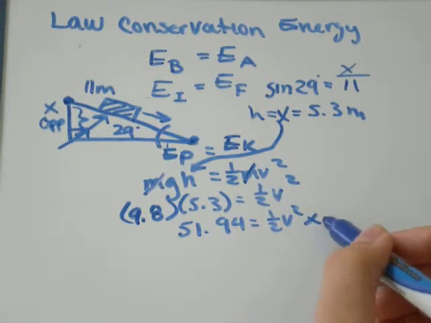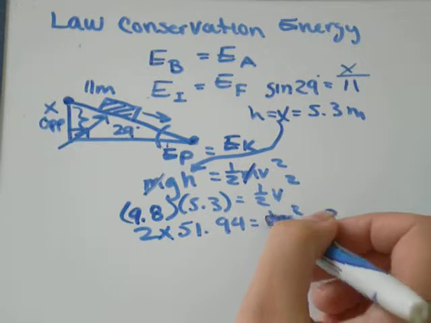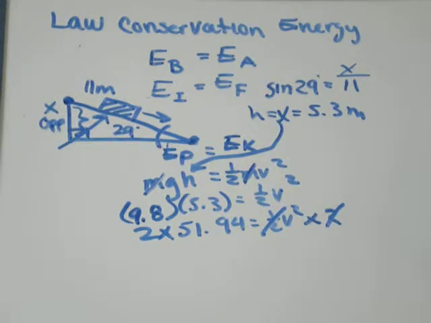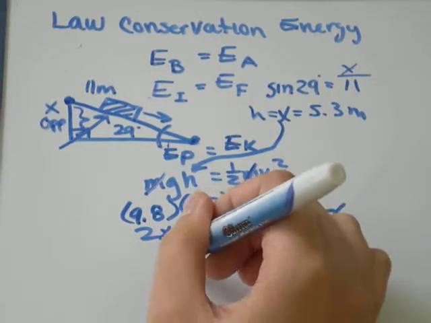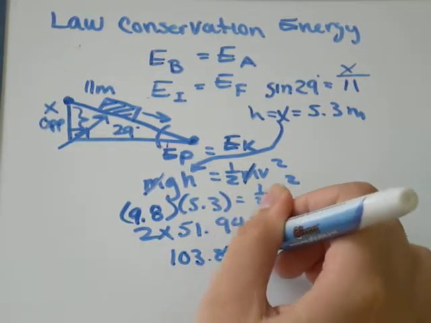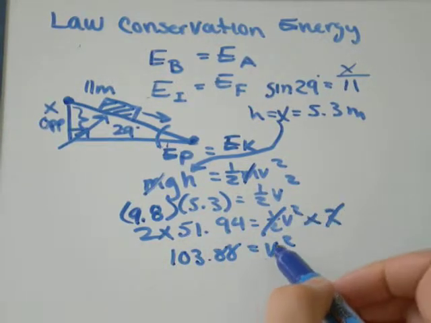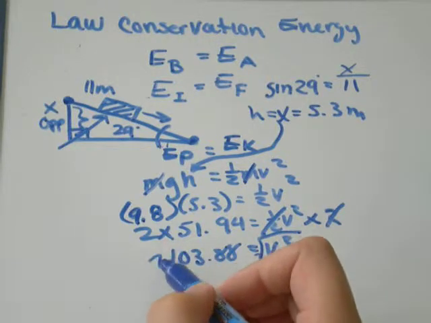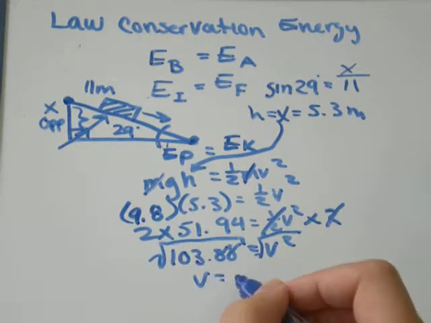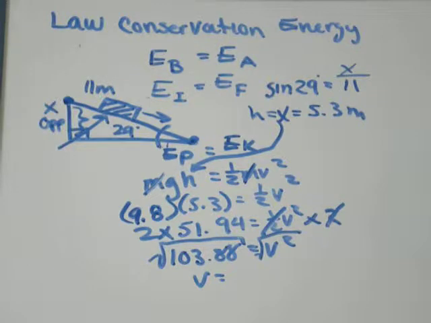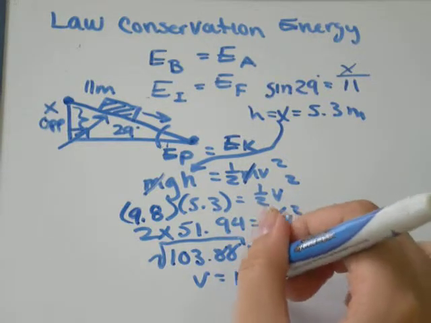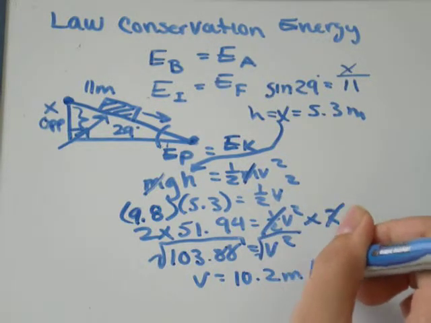To get rid of the half, I'll multiply by 2 on both sides. 51.94 times 2 is 103.88. And we have velocity squared, so square root it to get velocity. When I take the square root of 103.88, that's approximately equal to about 10.2 meters per second.